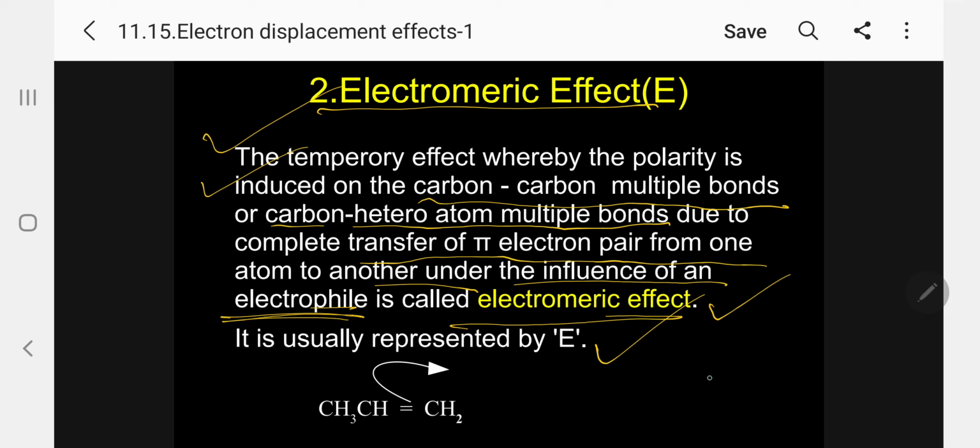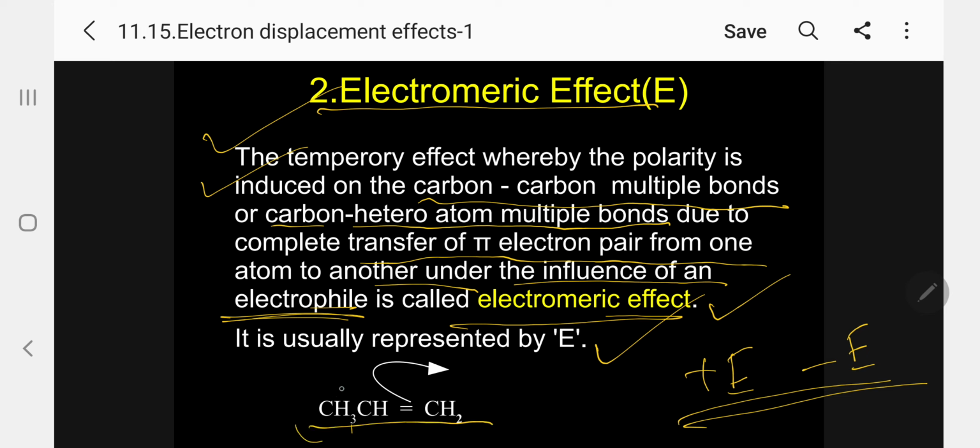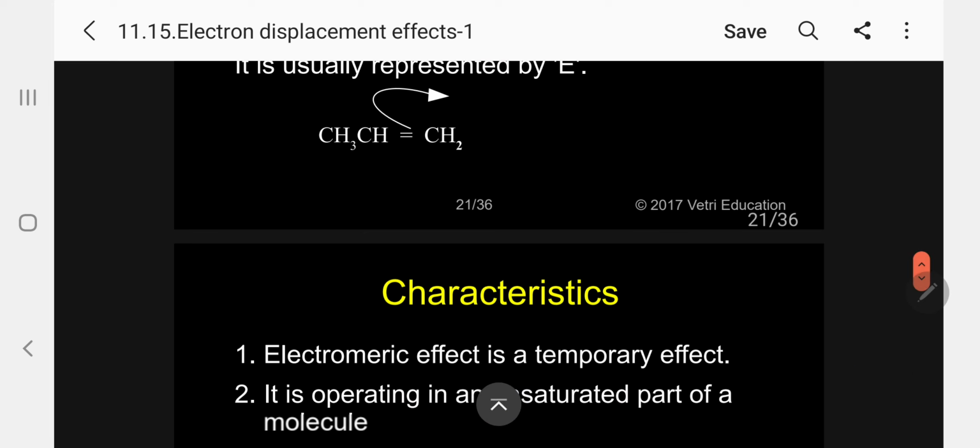Kindly follow. Here we will use plus E and minus E depending upon the direction of shifting of the lone pair, the bond pair. In this example, this is 1-propene. Here CH3 is the electron releasing group, so electrons are released from left to right. It is pushing, shown by a curved arrow, indicating that CH2 is minus and CH is plus. So this is the electromeric effect.